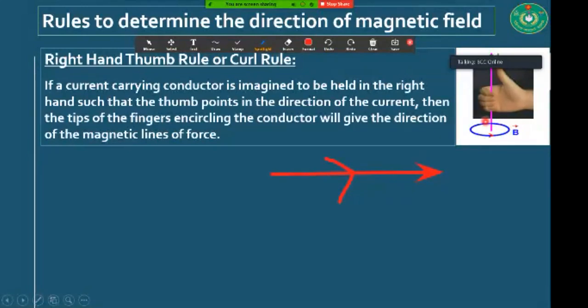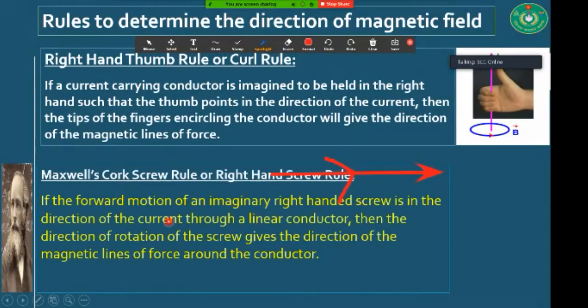Now, you have to say what is the direction of this magnetic field. Is it anti-clockwise or is it clockwise? Yes, it is anti-clockwise because the tips of these fingers are showing this direction, that is anti-clockwise. Okay. And another rule to determine the direction of magnetic field is the Maxwell corkscrew rule or right hand screw